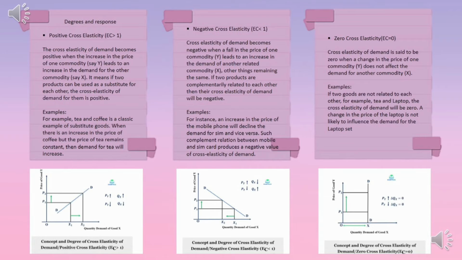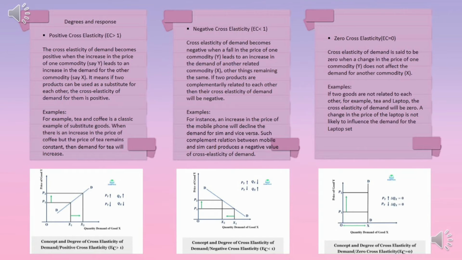If two products are complementary, related to each other, then their cross-elasticity of demand will be negative. For instance, an increase in the price of the mobile phone will decline the demand for SIM and vice versa. Such a complement relation between mobile and SIM card produces a negative value of cross-elasticity of demand.